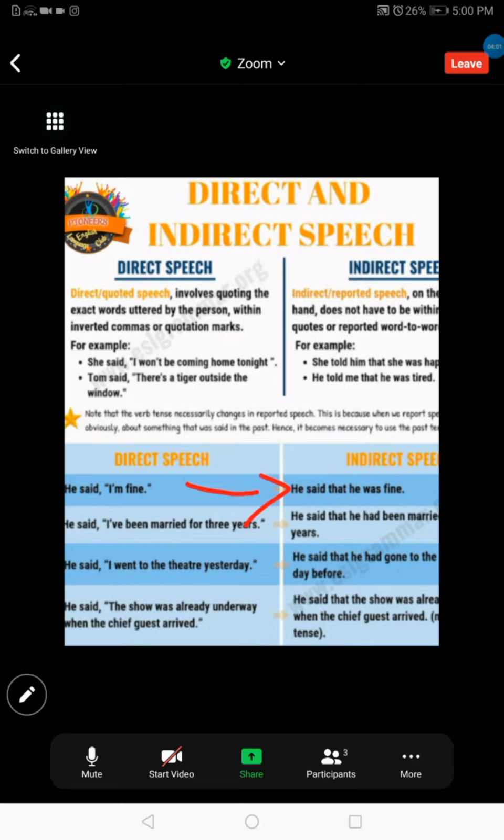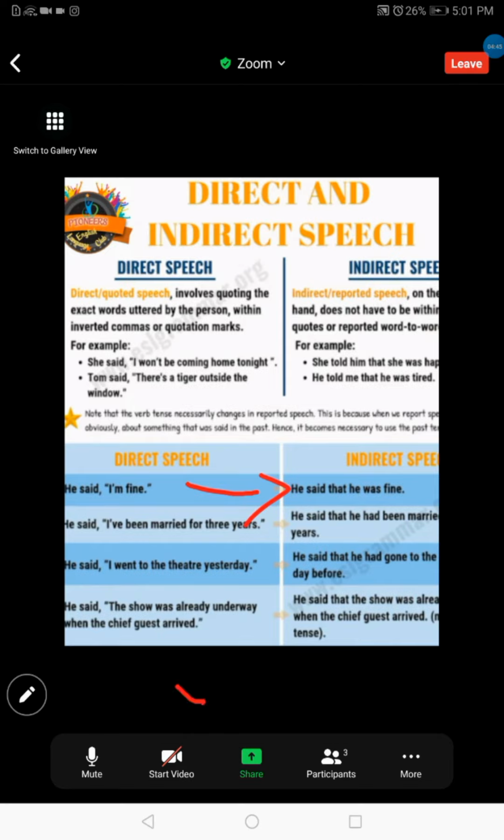He was fine. Because at that time, he said that word. The subject, he said, I'm fine. But now you report the words of that person. So he said that he was fine. You're just reporting the same one. Because that subject, he may not be present at the place, or maybe he is present, but now you are delivering the words to someone else. So present will go for simple past. You got that? Okay, so let's see another example.